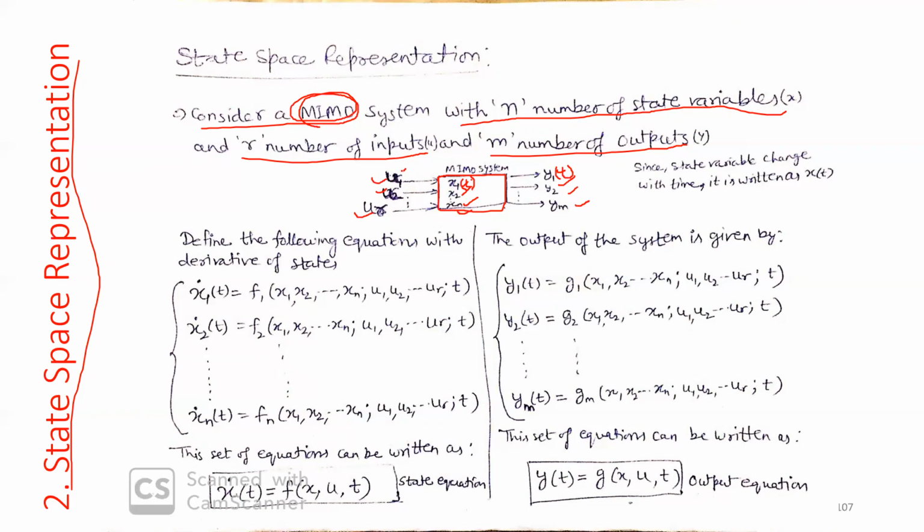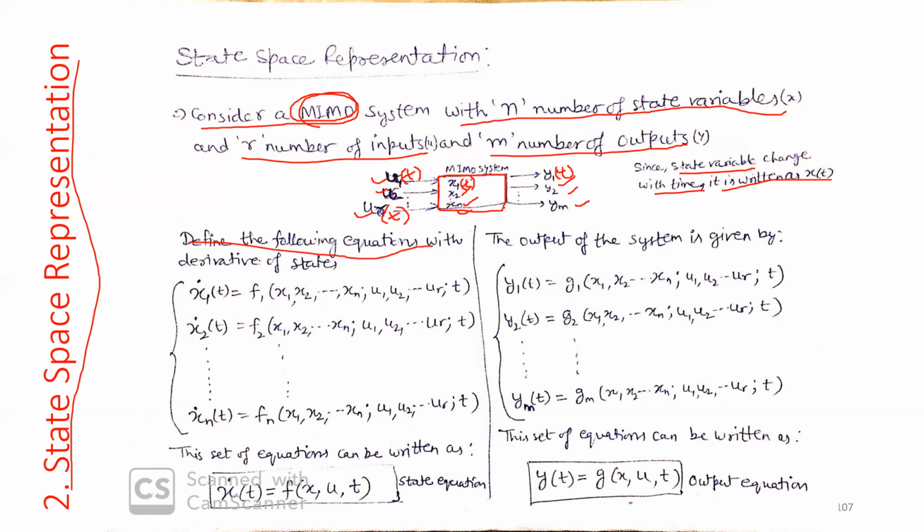Similarly, the inputs are time dependent, u1(t), u2(t), and ur(t). I omitted this notation, but these are time dependent, of course. State variables, inputs, and outputs change with time, so they should be written like this: x(t), y(t), u(t).